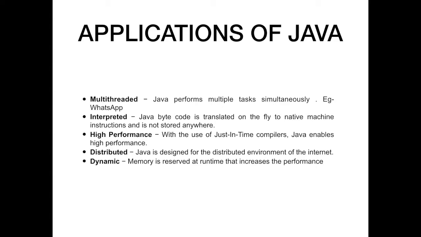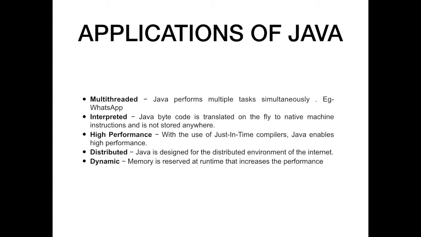High performance, that is, with the use of just-in-time compilers. You may have come across the term JIT compilers. The full form is just-in-time compilers, which enables high performance. Java is designed for the distributed environment of the internet. That means that Java can be run on any platform or any environment of the internet, be it a web browser, for example, the applets.